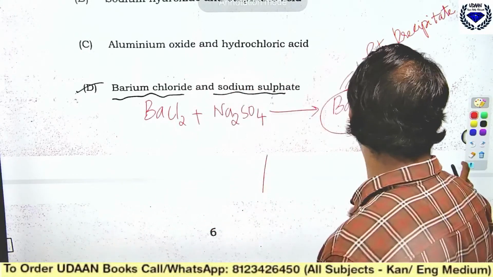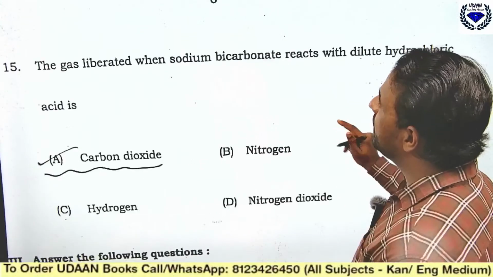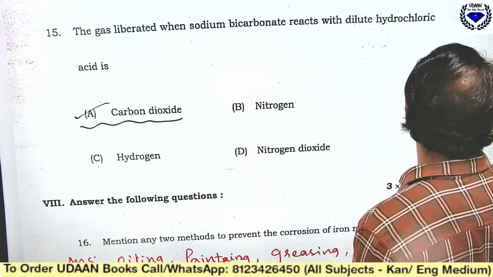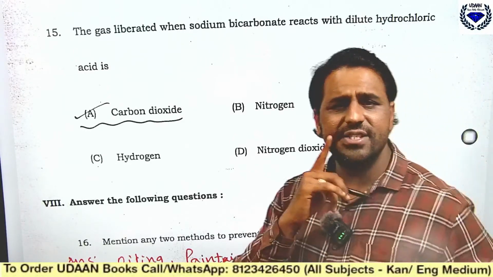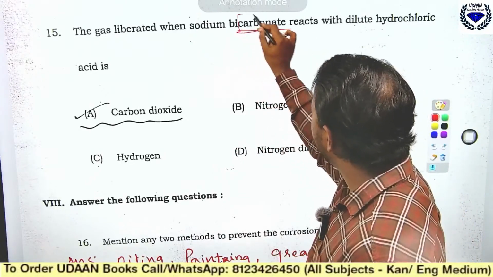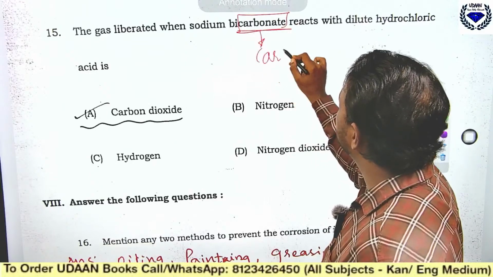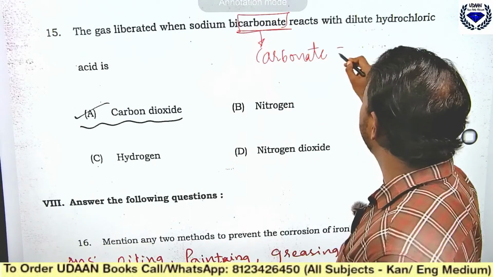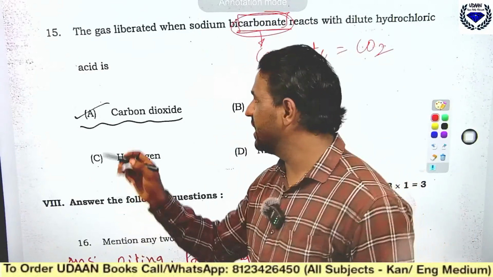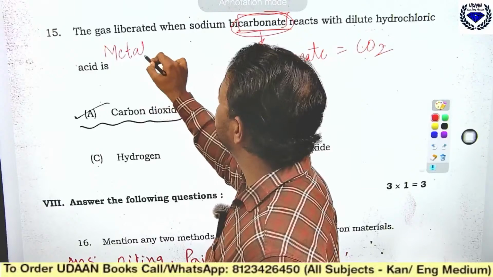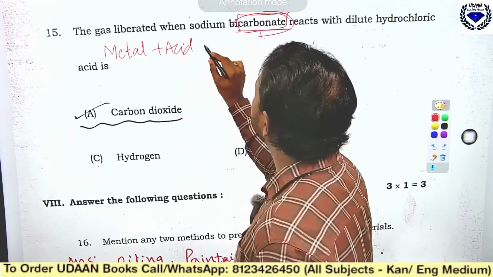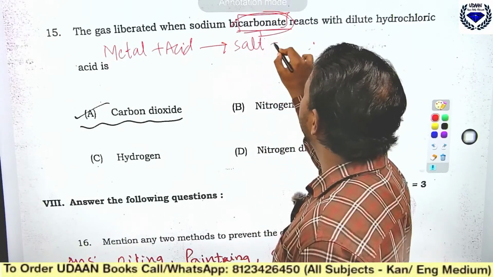Now coming to the next question, that is the gas liberated when sodium bicarbonate reacts with dilute HCl, dilute hydrochloric acid. What is the answer here? Because of the word carbonate, you are having carbon dioxide. Remember, when metals react with acid, they give salt plus hydrogen gas.